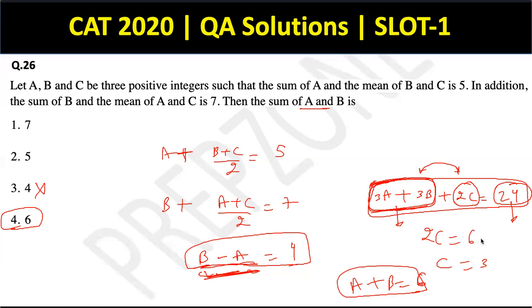अगर 2C की value 9 possible नहीं है, 12 possible है. तो अगर ये 12 हुआ तो C आपका 6 हो जाएगा. तो A plus B आपका 4 हो जाएगा. तो again A plus B 4 नहीं हो सकता क्योंकि हमने अभी check करा है. ठीक है? And further तो possible होगा नहीं because then A plus B will get reduced even further, right? So this boils down to the answer as option 4, that is 6.